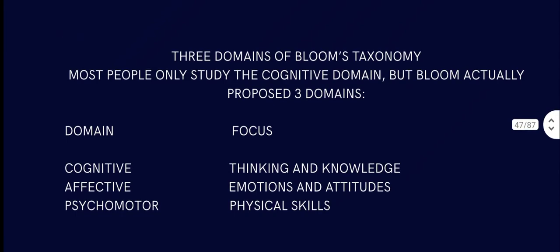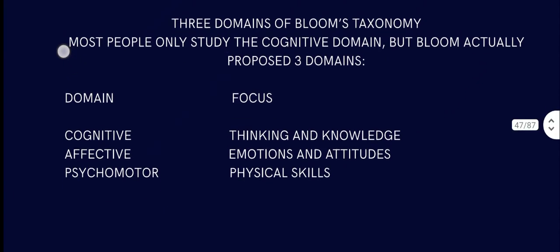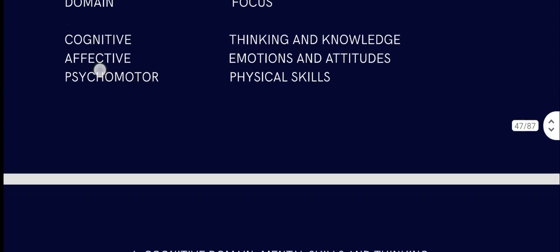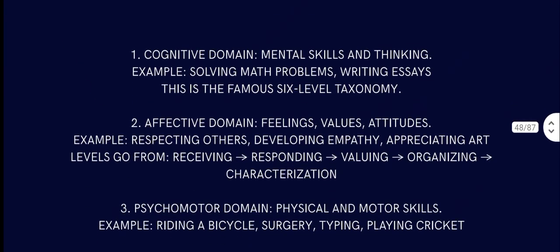So, the three domains of Bloom's taxonomy. Most people only study the cognitive domain, but Bloom actually proposed three domains: cognitive, affective, and psychomotor. Cognitive is about thinking and knowledge. Affective is about emotions and attitudes, and psychomotor is about physical skills. So what is the cognitive domain? Mental skills and thinking, for example solving a math problem or writing an essay. This is the famous six-level taxonomy, right?